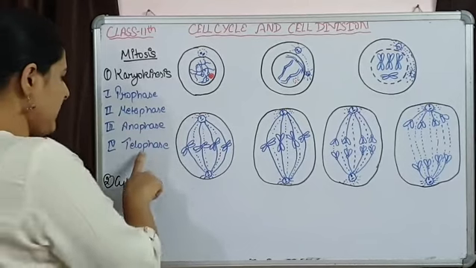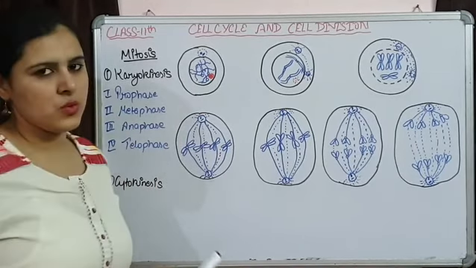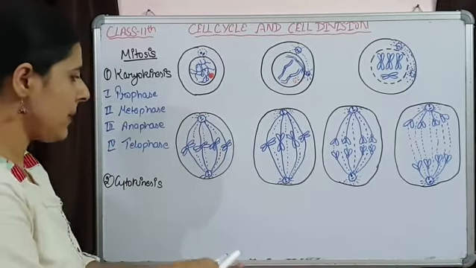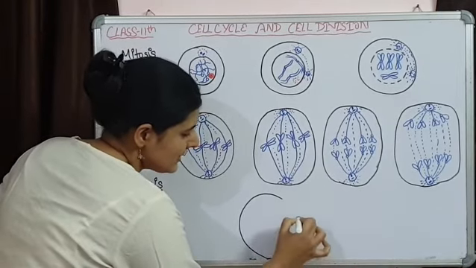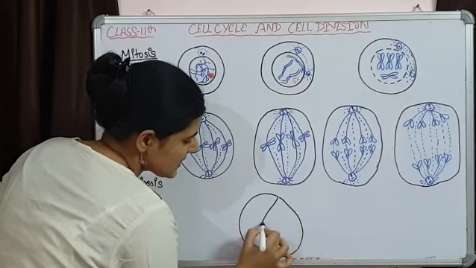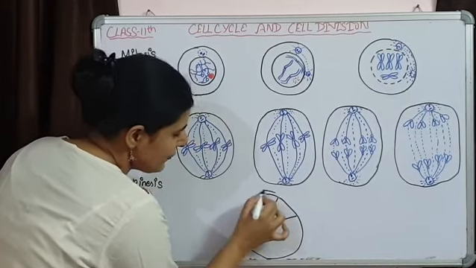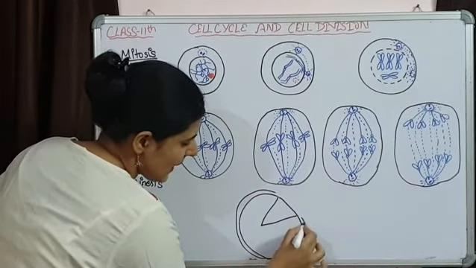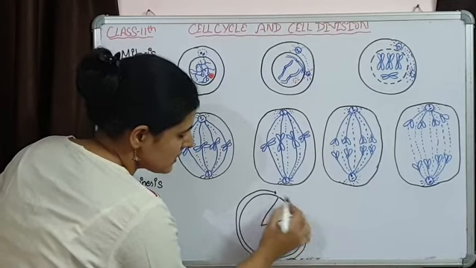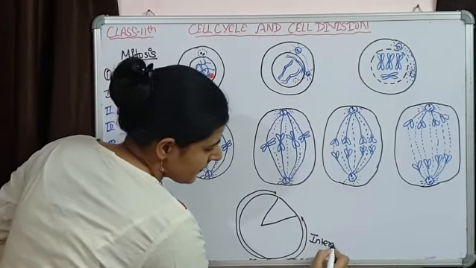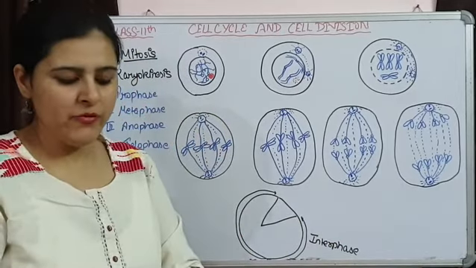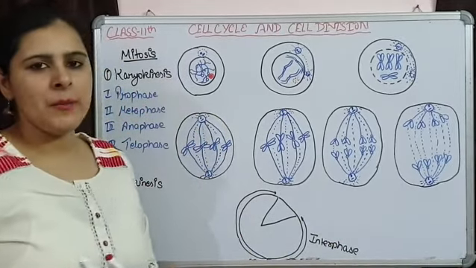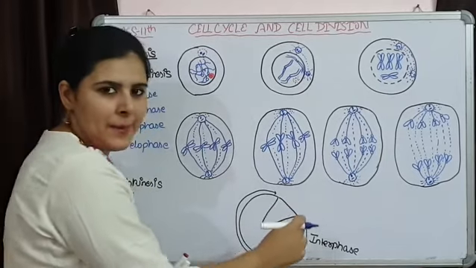So up to here cytokinesis is going to occur. If you remember, last time we were discussing the cell cycle, and in the cell cycle we said that the maximum part is acquired by the I phase, interphase. This whole part is interphase, and this much part is of M phase. If we are talking about mitosis, it is going to be the mitotic phase.